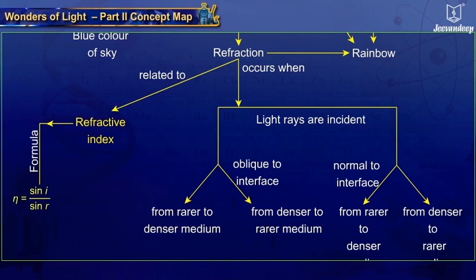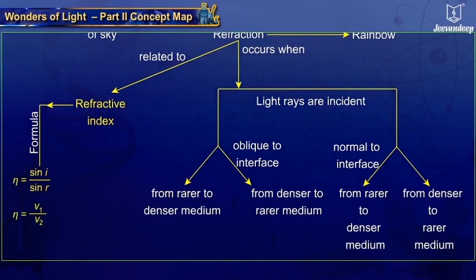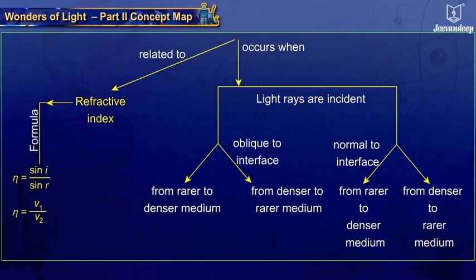Refractive index is also equal to the ratio of the velocity of light in the first medium to the velocity of light in the second medium and is given by the formula refractive index equals v1 upon v2. The refractive index of warm air is lesser than that of cool air.